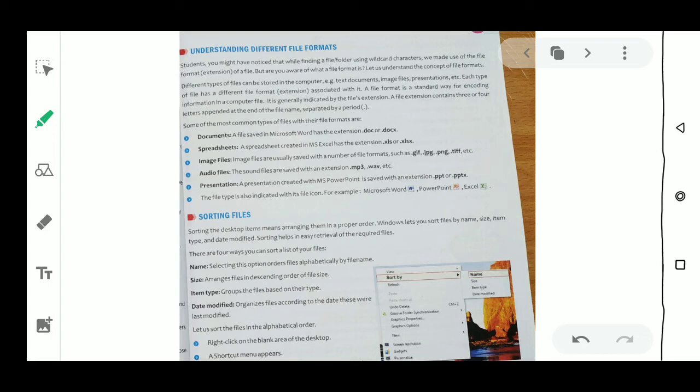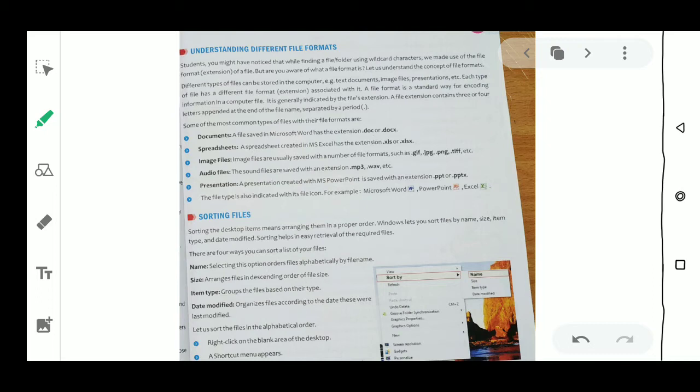Good morning, students. Today we will study page number 19, which is understanding different file formats. Earlier we studied how to move a file, copy a file, and search for a file with the help of wildcard characters like asterisk and question mark. So today we will study understanding different file formats.